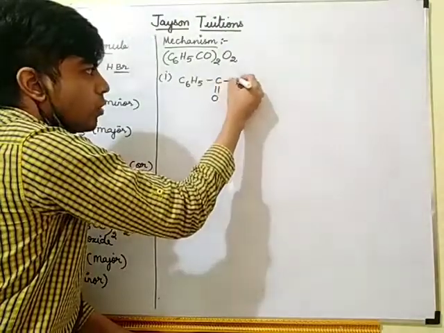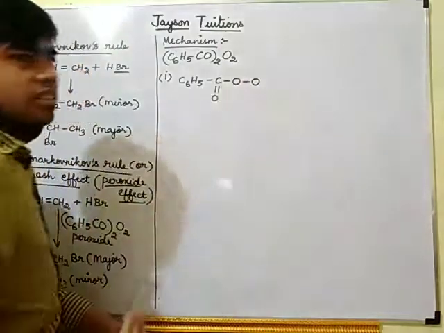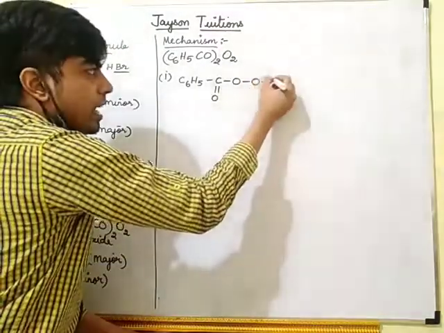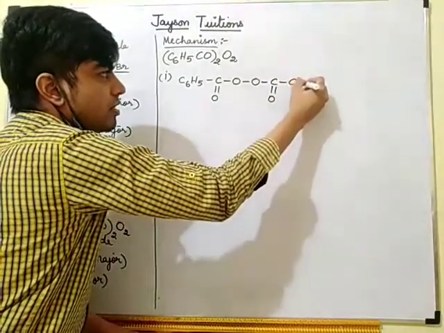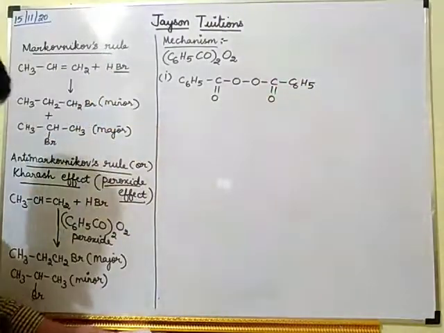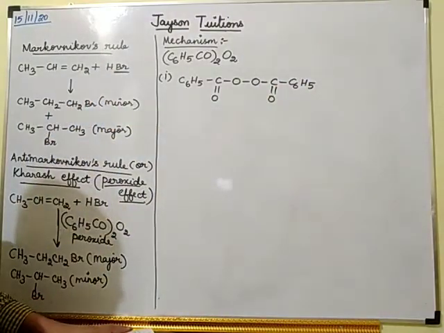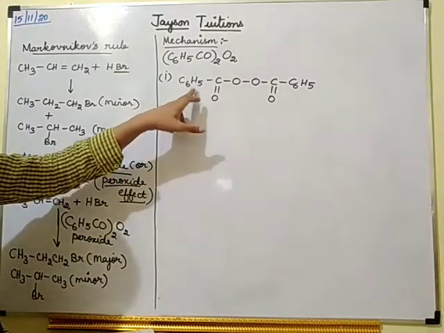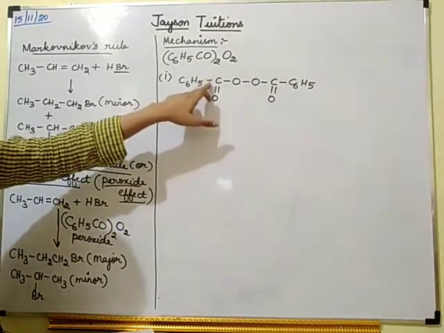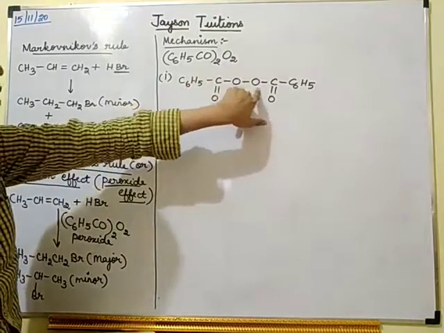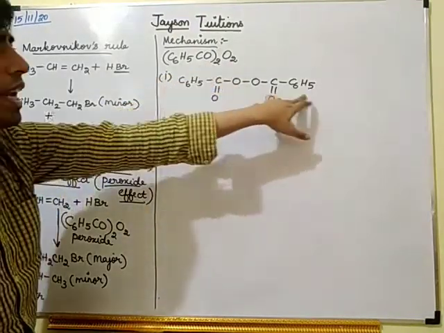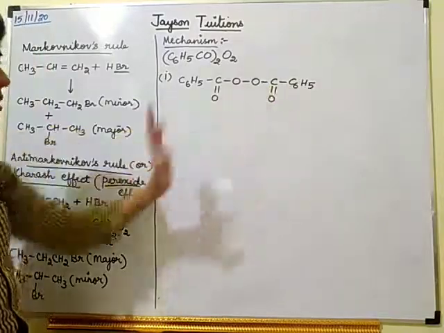So C6H5 single bond C double bond O, then this O2, and again C6H5 C double bond O.